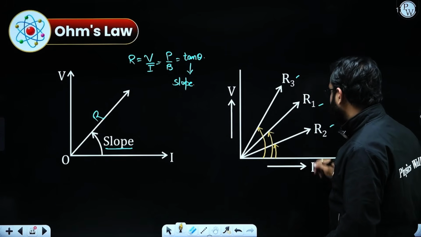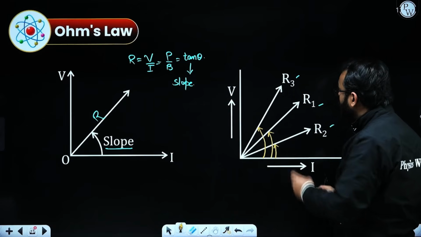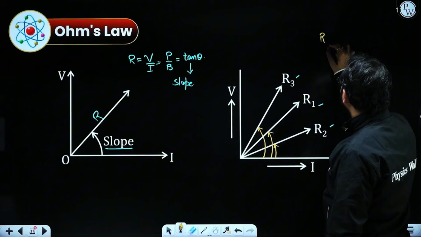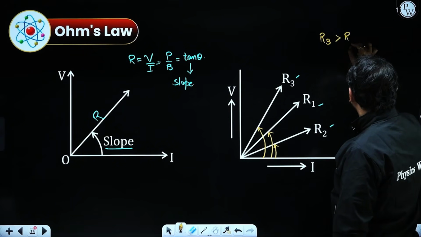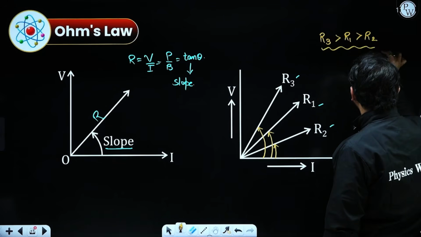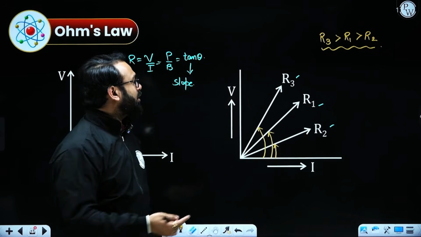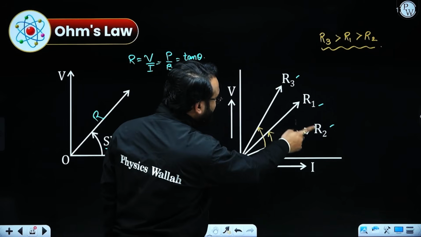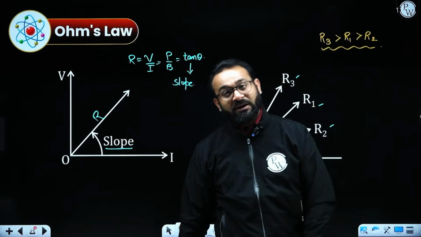So now look at the slope. The one with the higher slope will have the higher value, so R3 will have the highest resistance. Then we have R1, and at last R2. So this is the sequence of the resistance values in decreasing order: R3 will be the highest, then R1, then R2. This is how you can calculate the value of resistance.